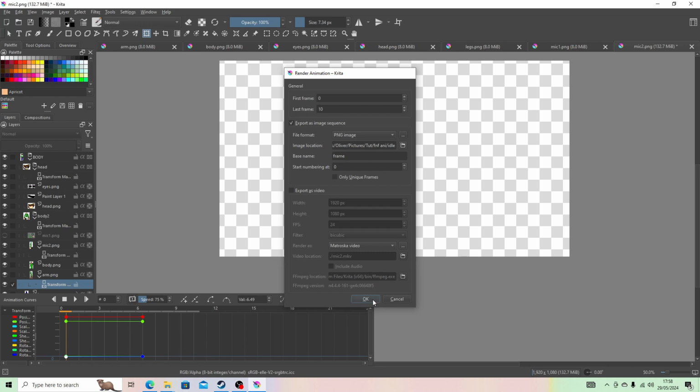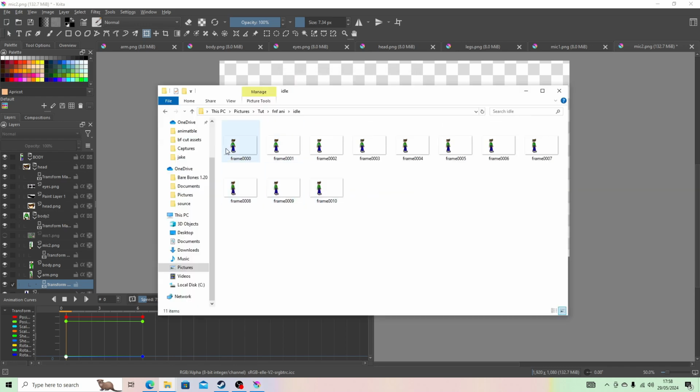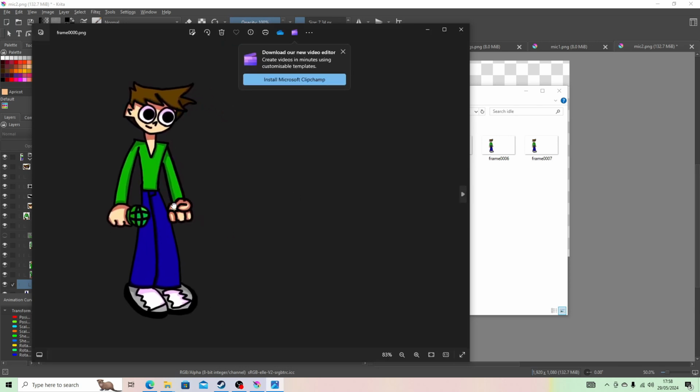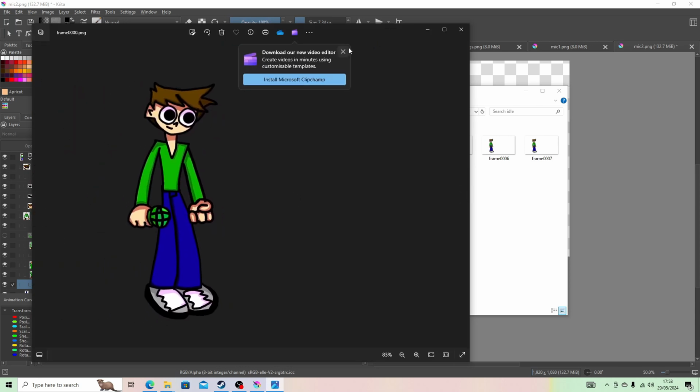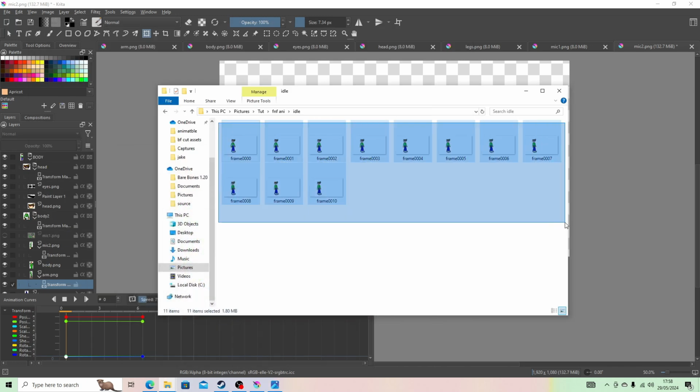PNG. Now, if we look in here, we have all the frames. Oh, he's off to the right. That's not good. That's really not good, actually. I don't want him off to the right, so let me quickly delete, no, not rename. Delete.